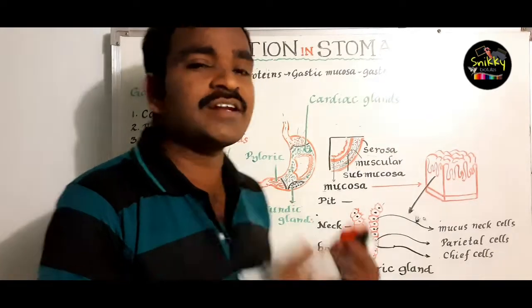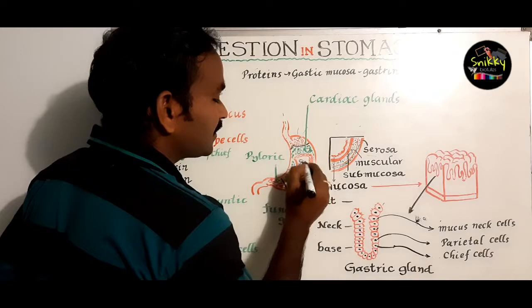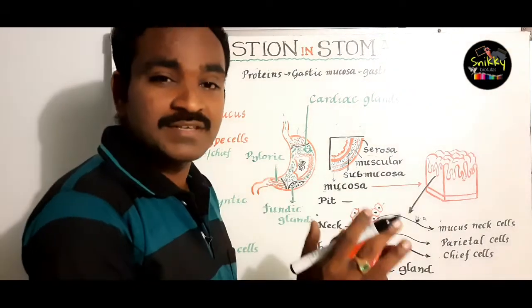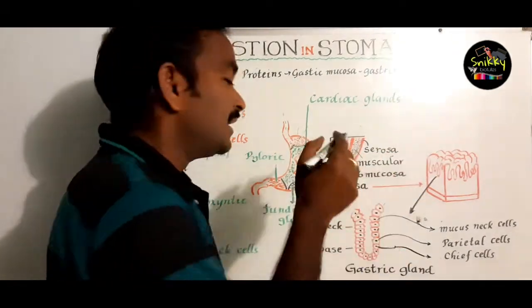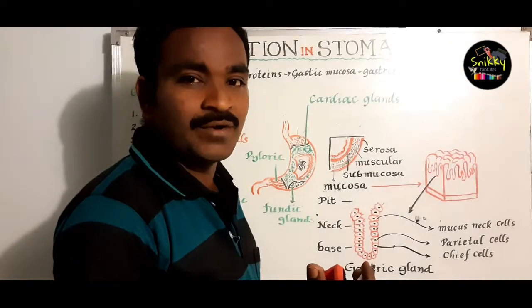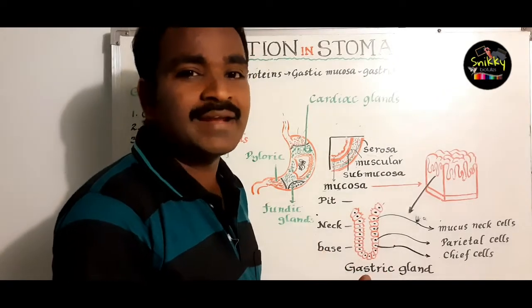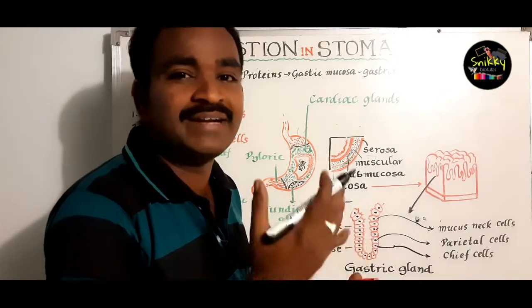By these peristaltic movements, the food is churned. The same kind of process that happens in the mouth, which I told you is the mechanical process. The churning of food is called the mechanical process, and it has already been done here.